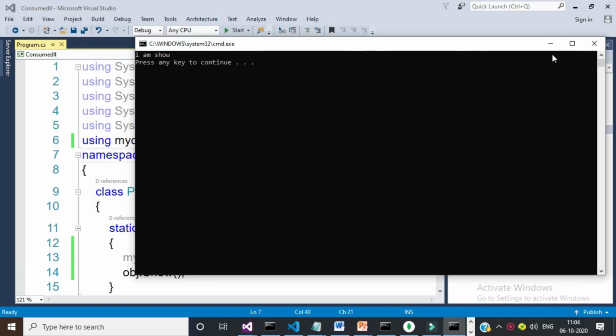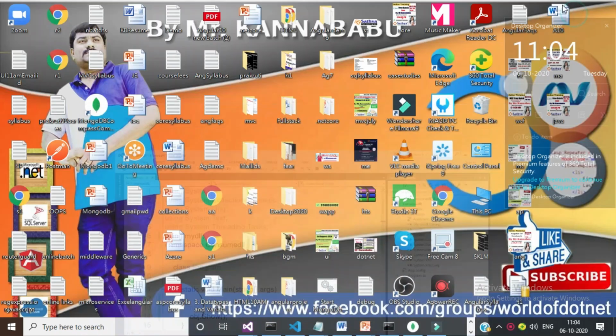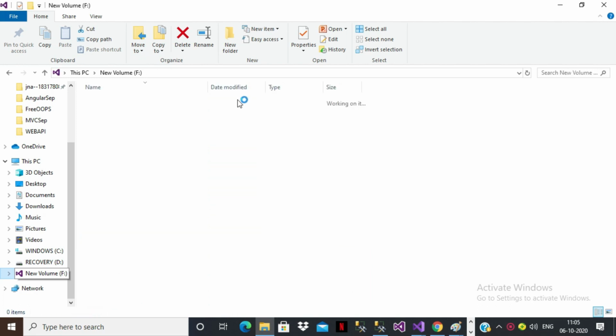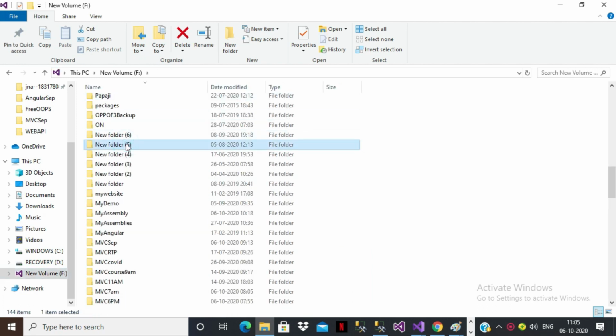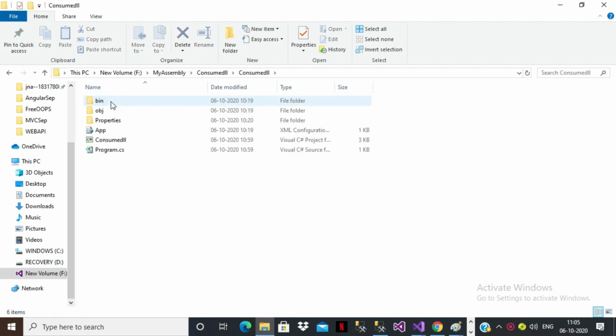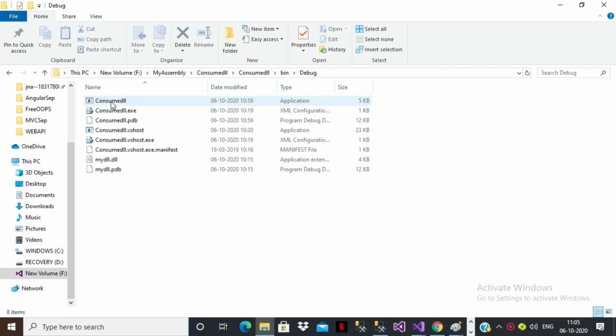Here one point I want to confirm, as I already told you, that a private assembly is a folder specific assembly. So if you just go to your F drive, there you can see my assembly folder, the location where your project is saved. There you can see consume DLL, bin, debug, and there you can see my DLL.dll file.